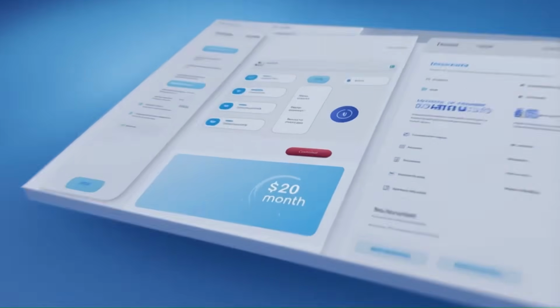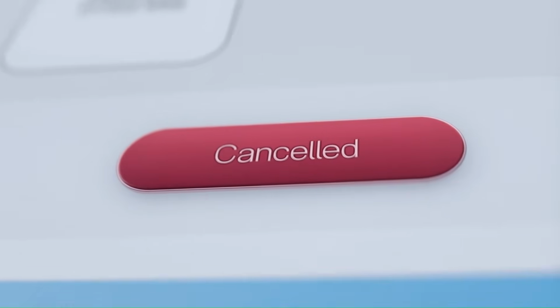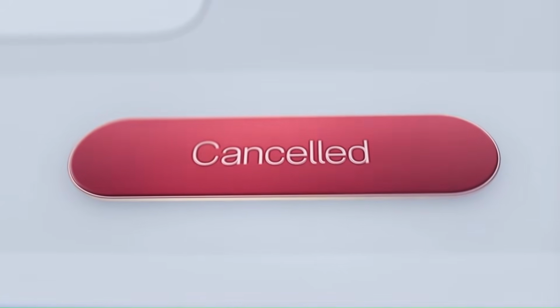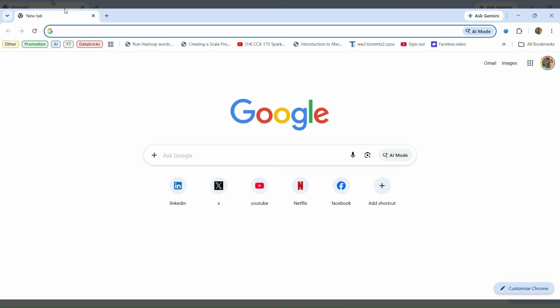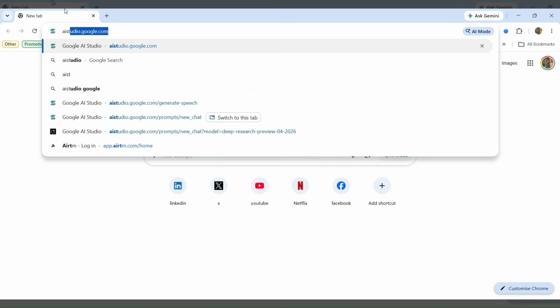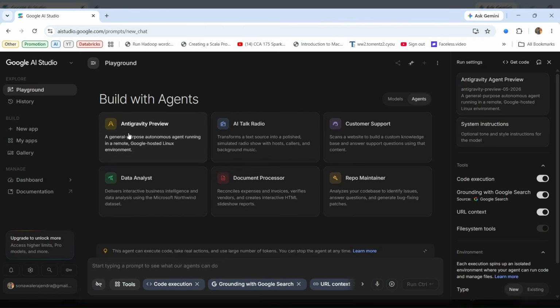Stop paying $20 a month for AI subscriptions. You're being charged for a consumer app while Google is giving away the engine for free. This is Google AI Studio. It's what I call the anti-gravity engine.